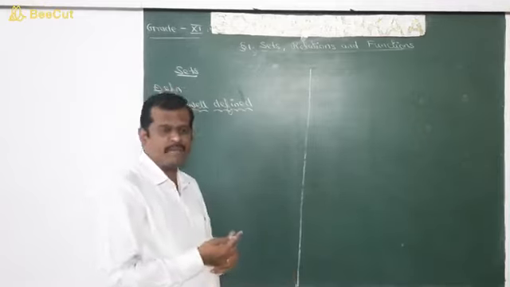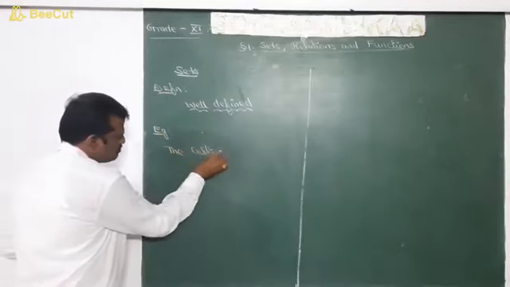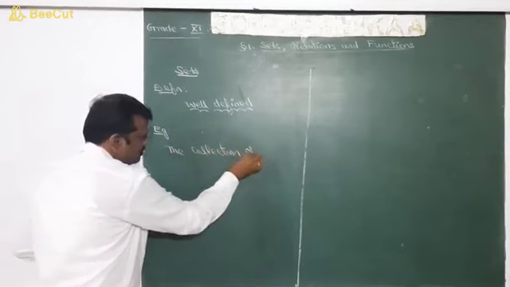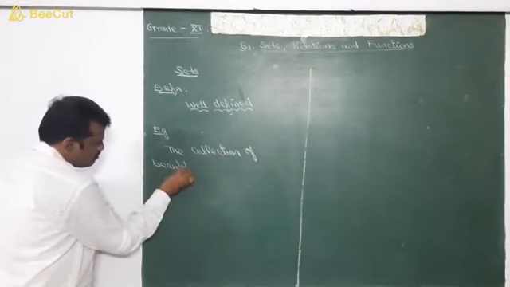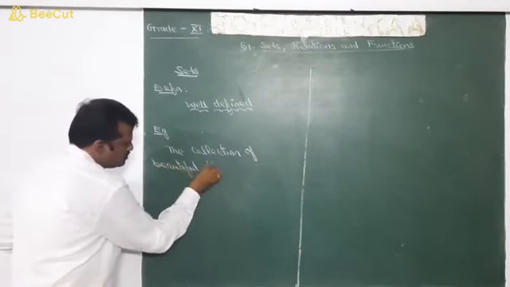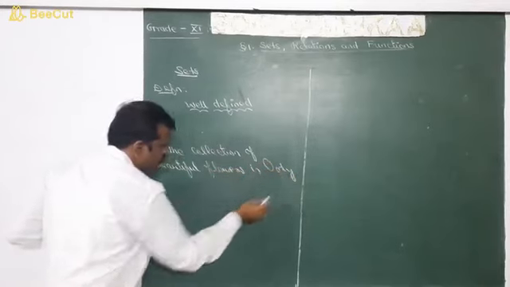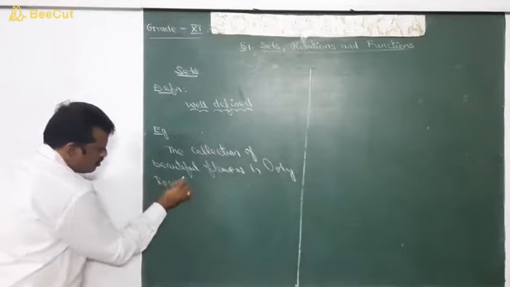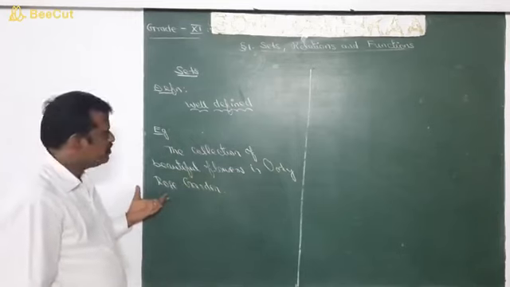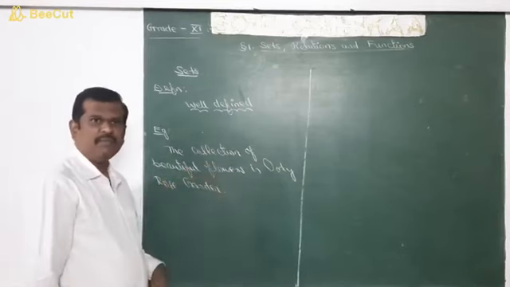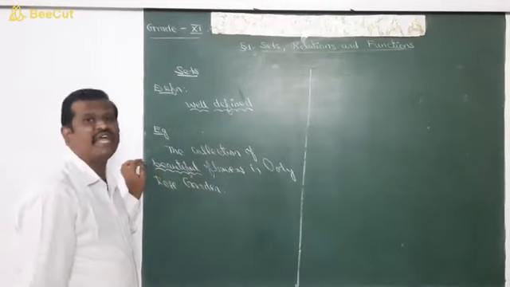Shall we have one more example? The collection of beautiful flowers in Ooty Rose Garden. So is it a set? Definitely it is not a set, because the word beautiful is not defined properly.